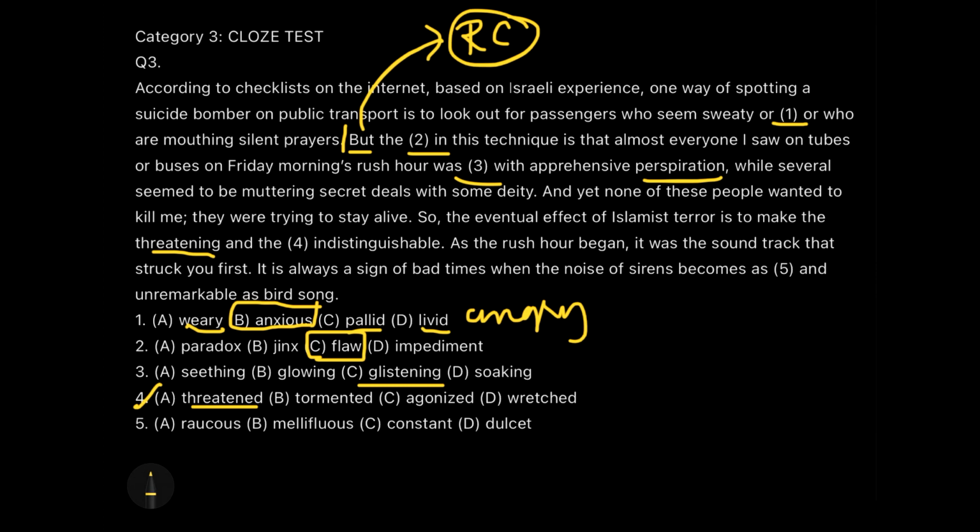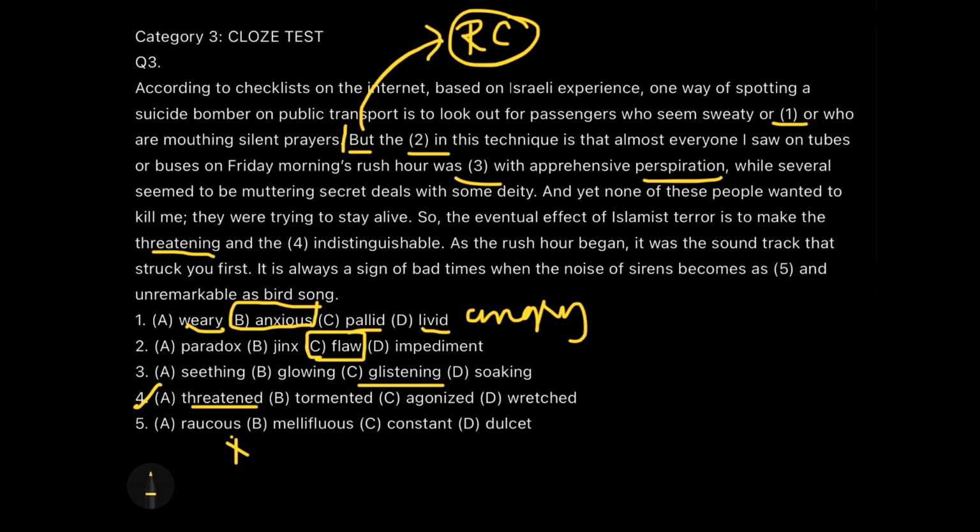And as the rush hour began, it was the soundtrack that struck you first. Okay, it's always a sign of bad times when the noise of the sirens becomes as dash and unremarkable as the bird song. Now, bird song is considered to be a very constant sound which you hear in the daytime, right? So take this out. Raucous. Raucous cannot be compared to a bird sound. Can it be? No. Raucous is a very loud noise. It's only we say that crows come up with such raucous sound, but not others.